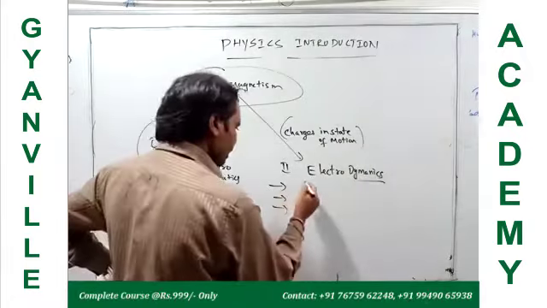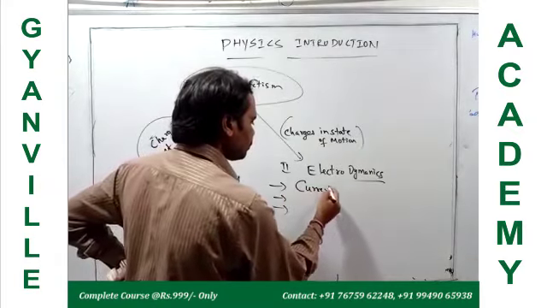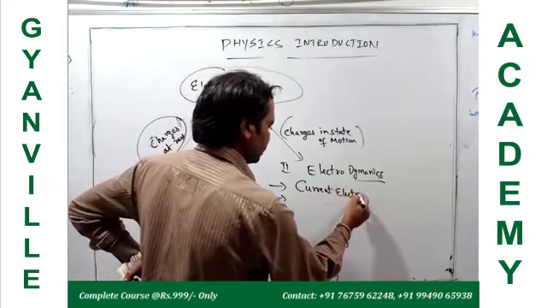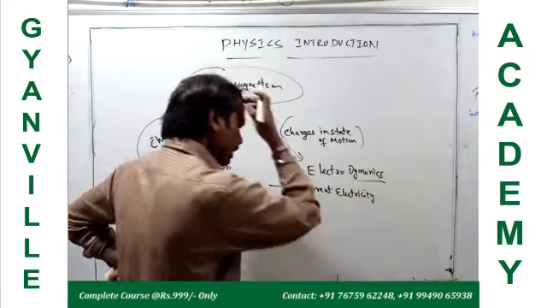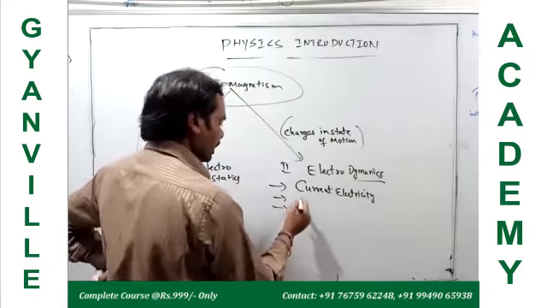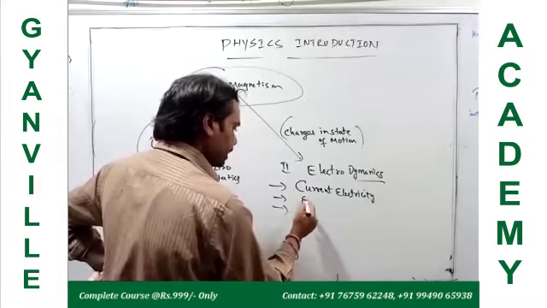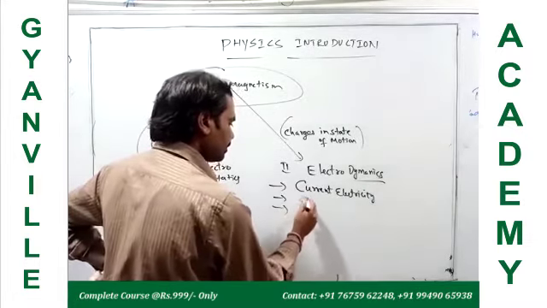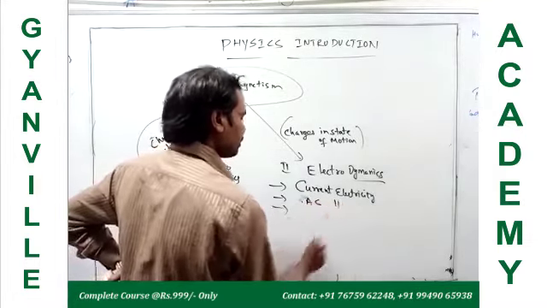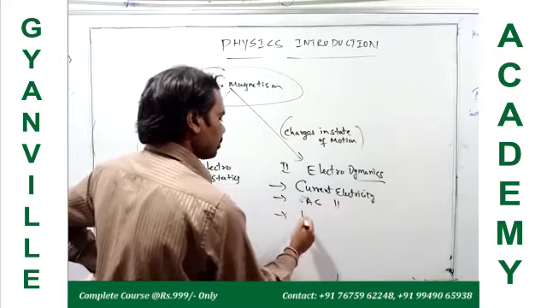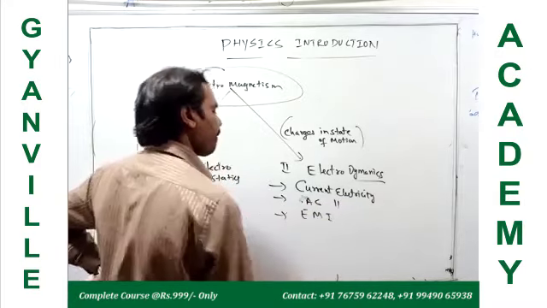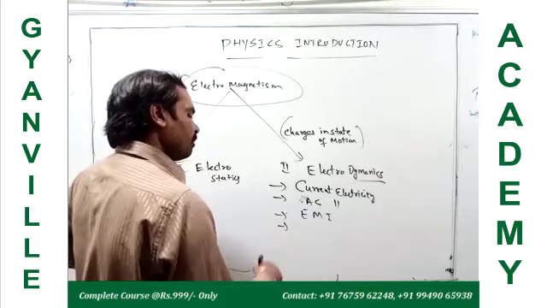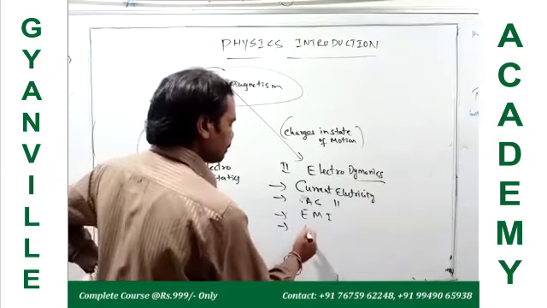What are those? Current electricity. We have to discuss current electricity, and electromagnetic induction, AC currents, alternating currents, and moving charges and magnetism.